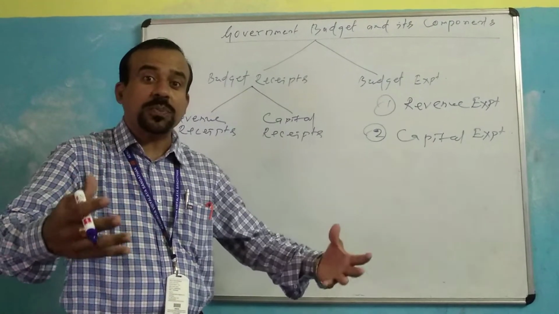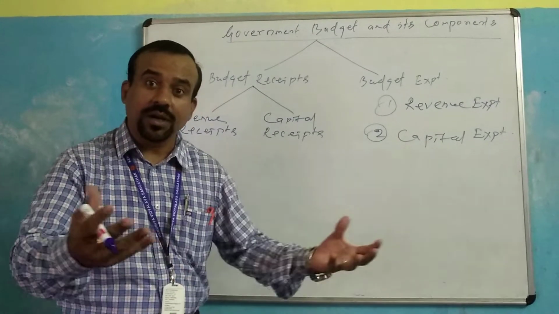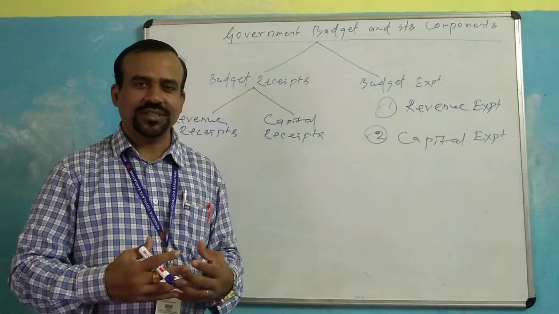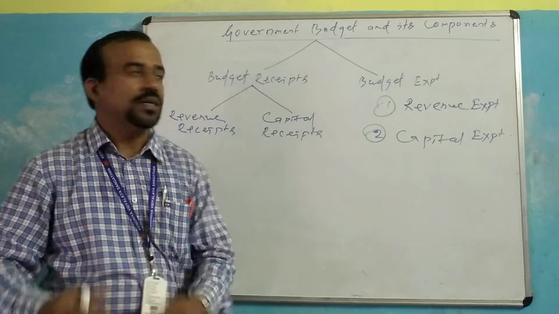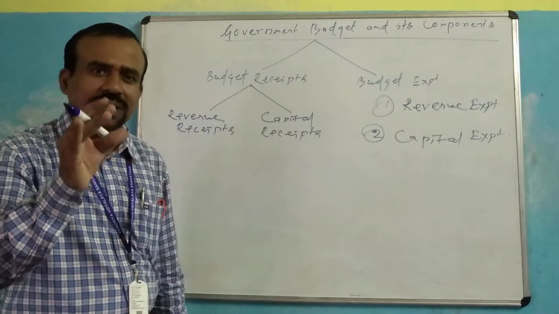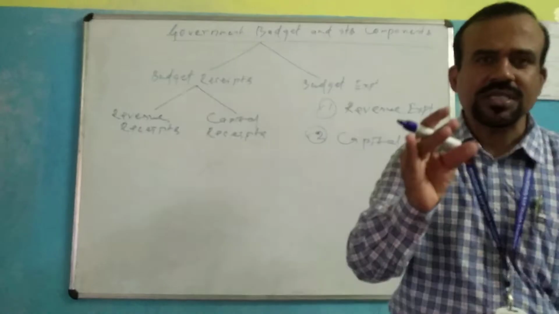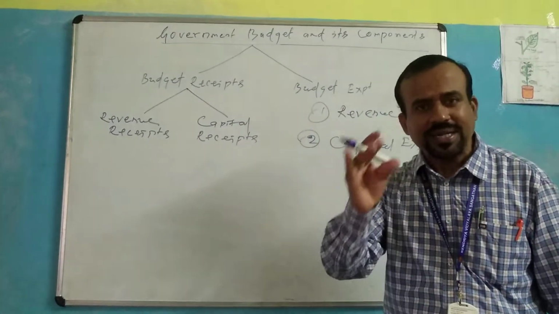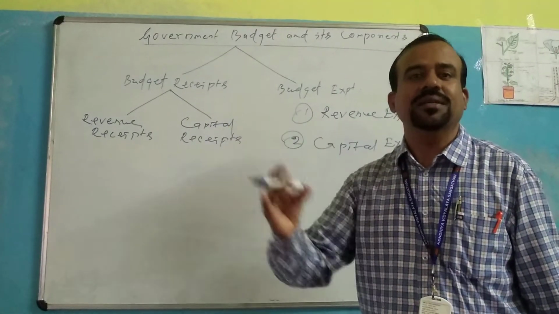So the government has to spend a huge amount of money. On the other hand, the government has to earn for it. So the concept of expenditure and income is related to the budget, or government budget. In very simple terms, the government budget refers to the estimated income and estimated expenditure of the government for one financial year.